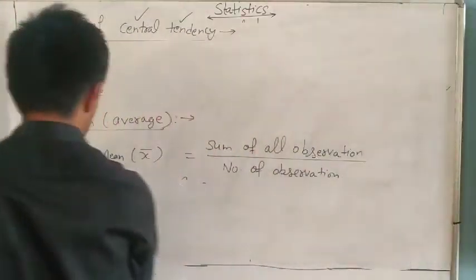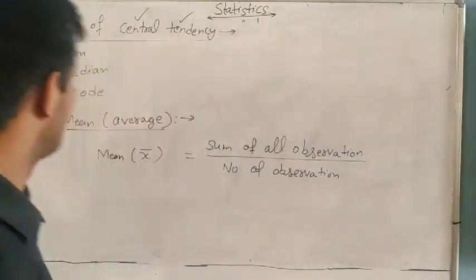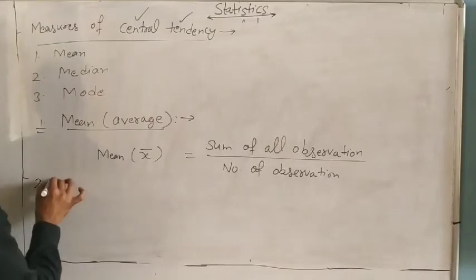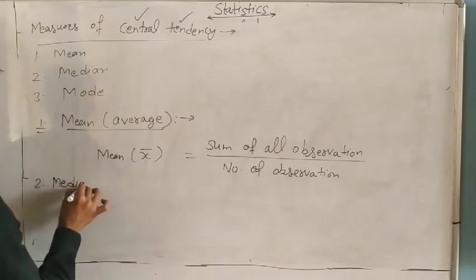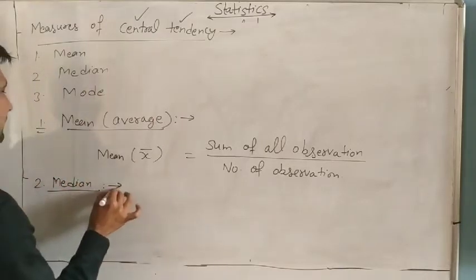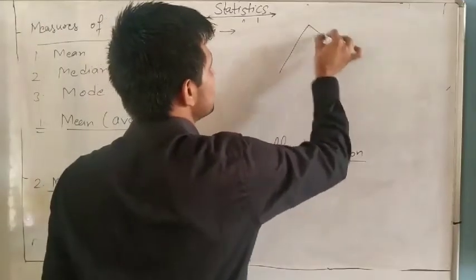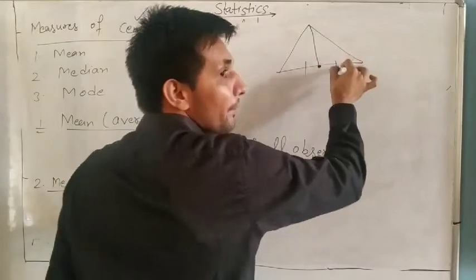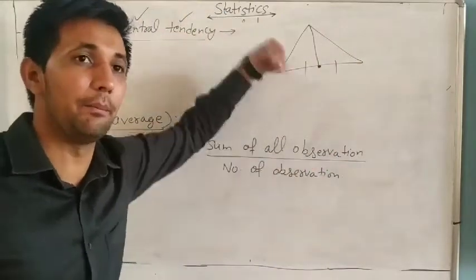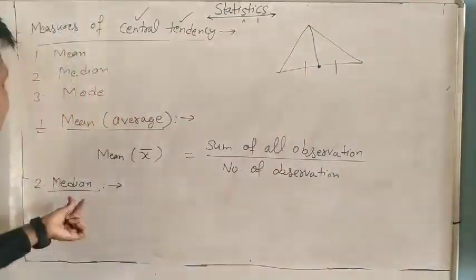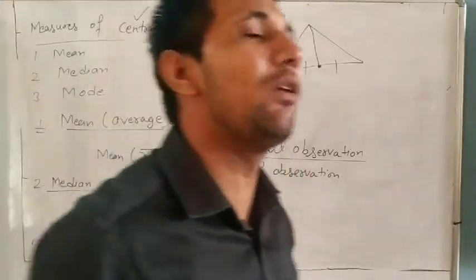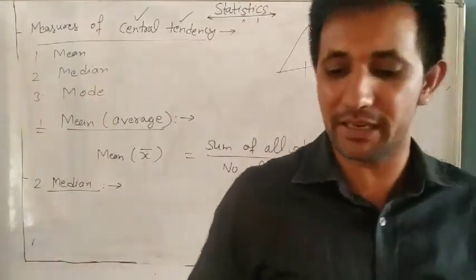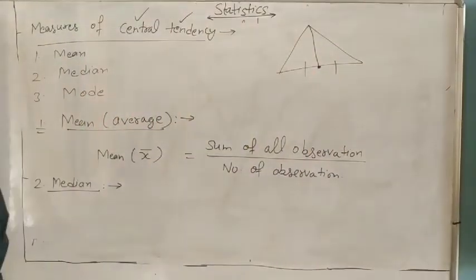Understand? Next is median. Same as in geometry, we also discussed what is a median: a line segment which is joining the vertex to the midpoint of the opposite side. Midpoint, same as it is. Median means middle value. We have to find the middle value of the data. Understand or not? What is middle value?